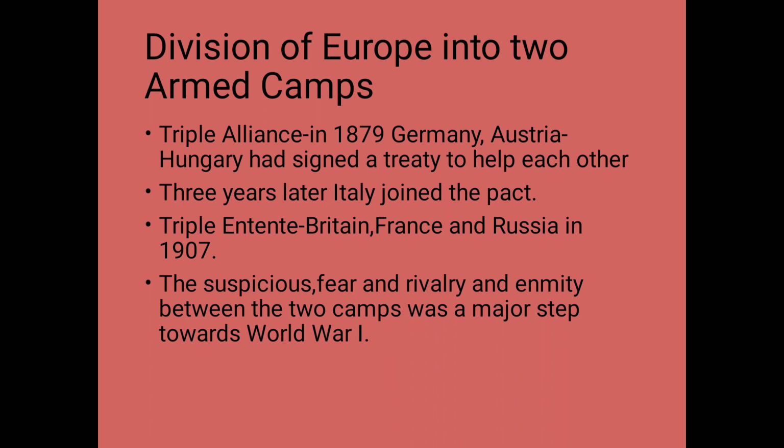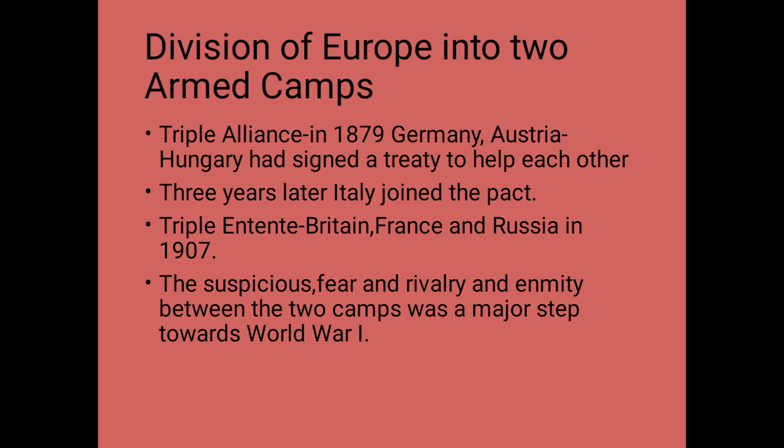And opposite to this group was the Triple Entente, which comprised Britain, France, and Russia in 1907 to control German expansionism. Because Germany was expanding her territory, Britain, France, and Russia came together to stop Germany.